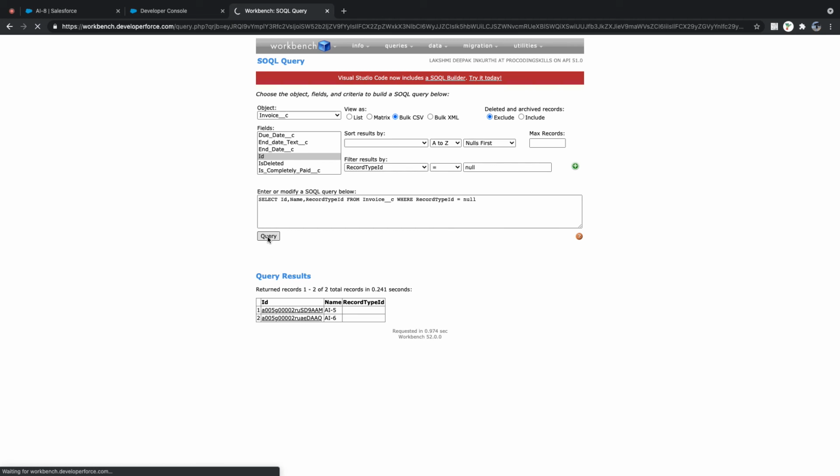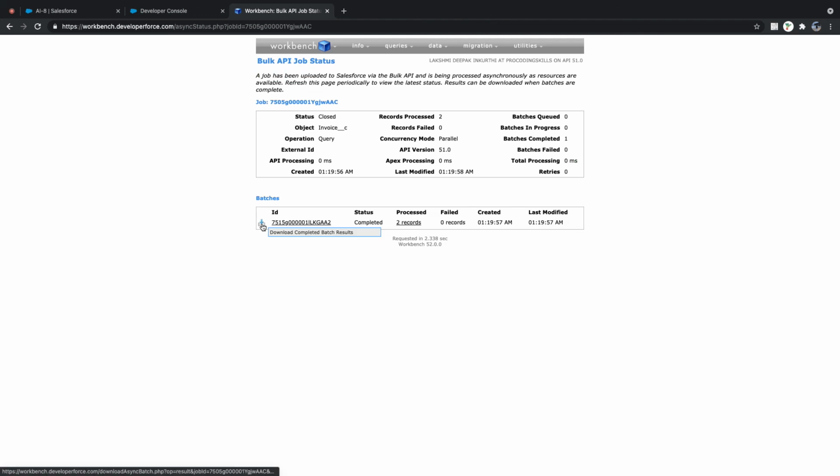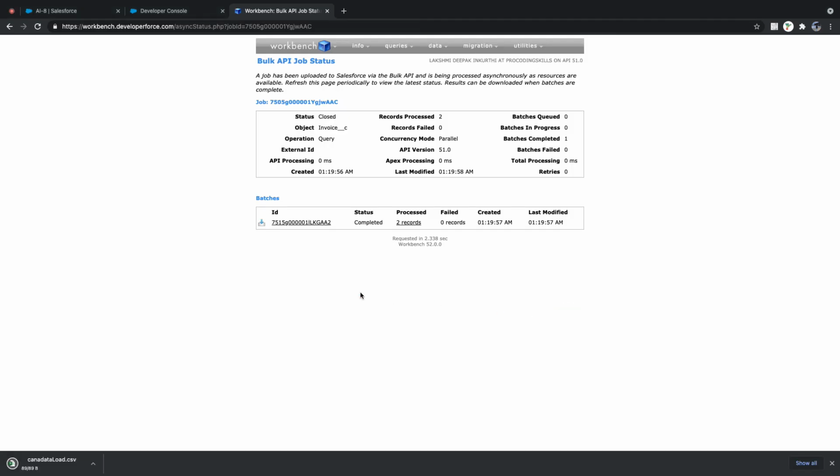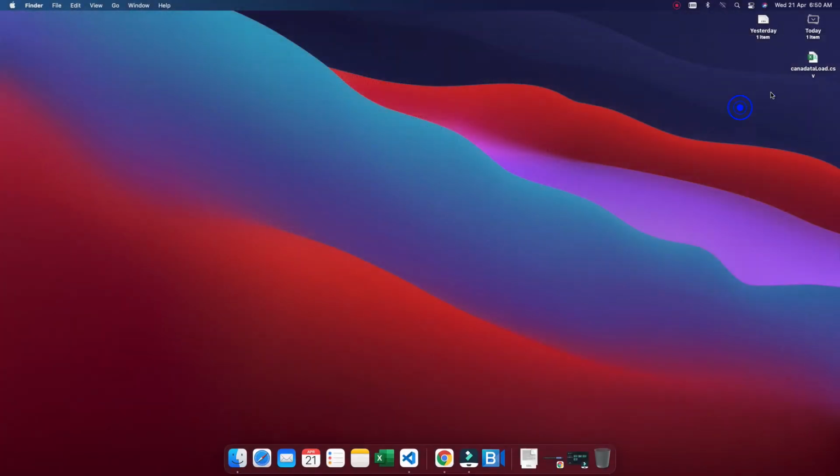Let me download this query. Now I am able to download my results. I can download the data into a CSV file, see? What is a CSV file? Comma separated values. It's like an Excel file, with an extension called CSV.